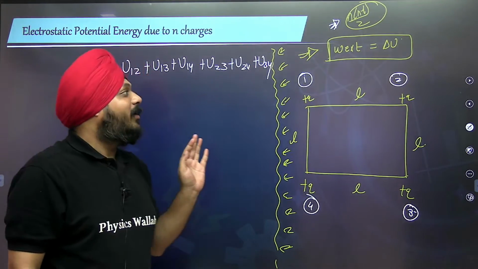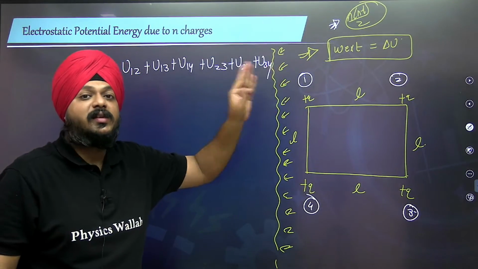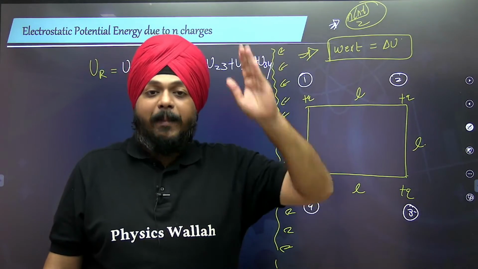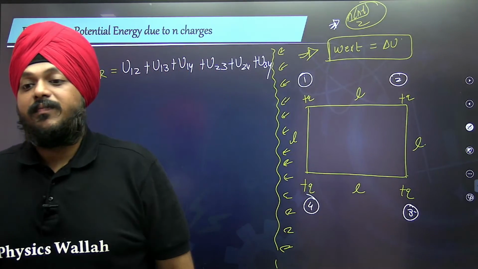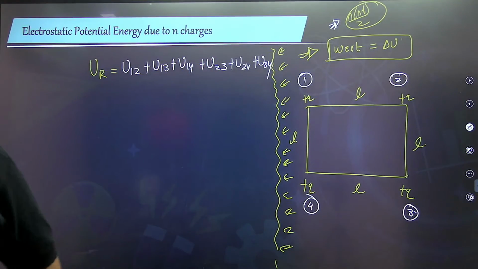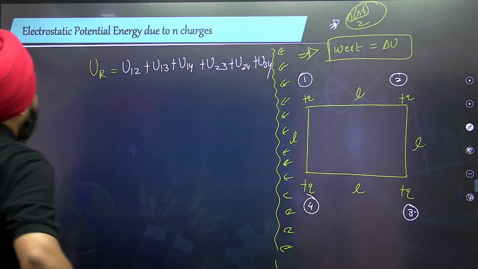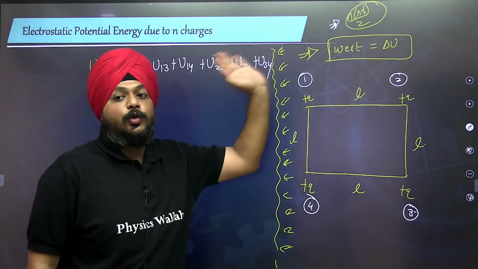At that point we had only an attractive force in nature, that was gravitational force. Here we have attractive and repulsive forces. So depending on that, the value of the potential energy differs. So here, U12, U13, U14, U23, U24, U34.